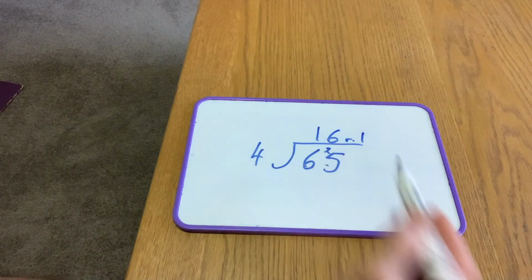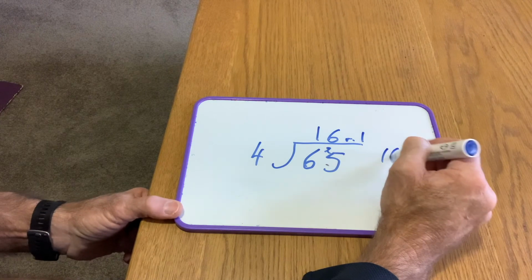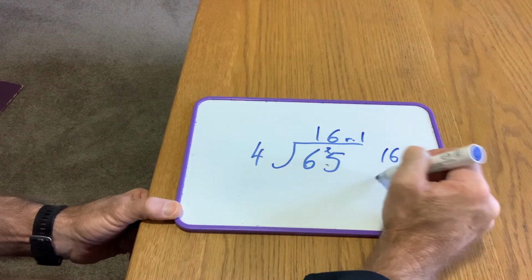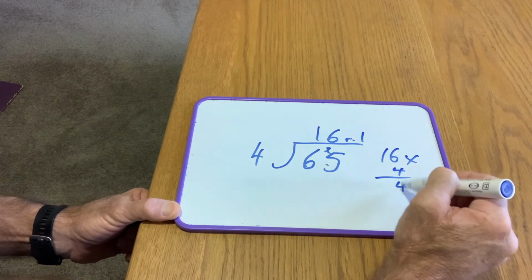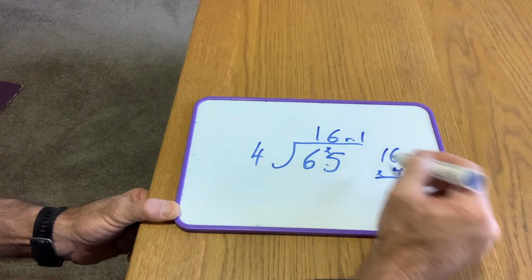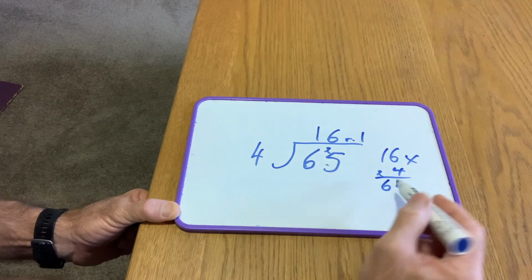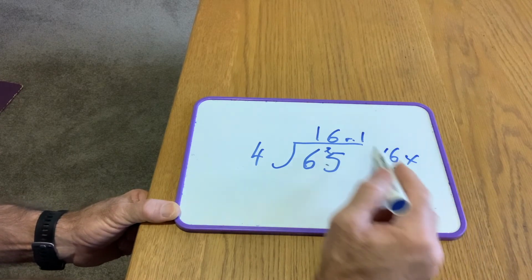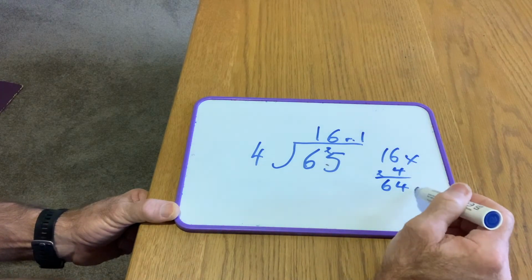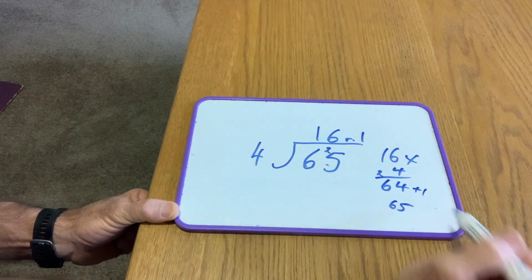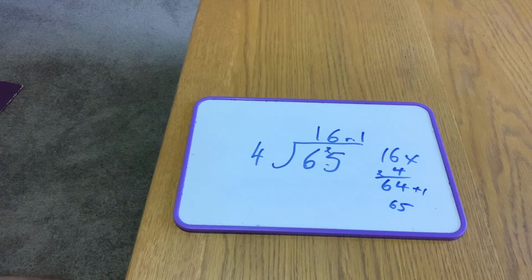So 16, remainder 1. If I go 16 times 4, 4 6s is 24, carry the 2 over. 4 1s is 4, plus 2 is 6, so 64. And if I add my remainder of 1, plus 1 would give me 65. See how you go. There's some numbers to work with. Cheers.